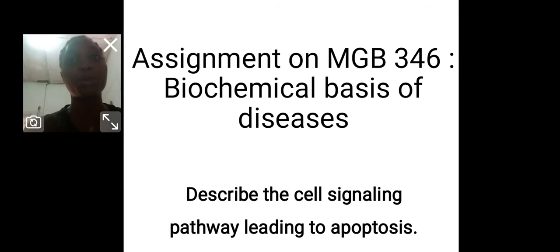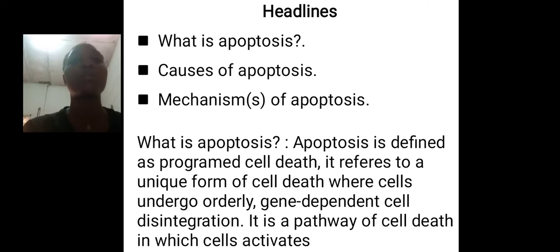Discussing apoptosis and its pathway. What is apoptosis? Apoptosis is defined as programmed cell death. It is a unique process through which cells activate enzymes that degrade their own nucleus.